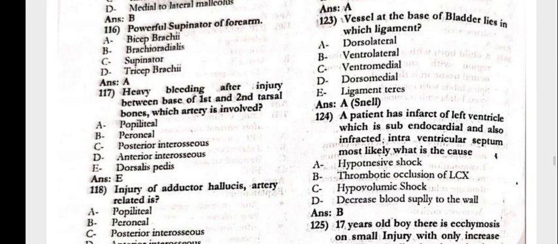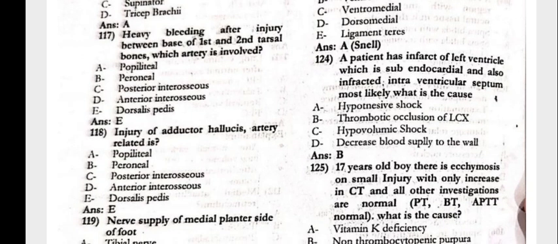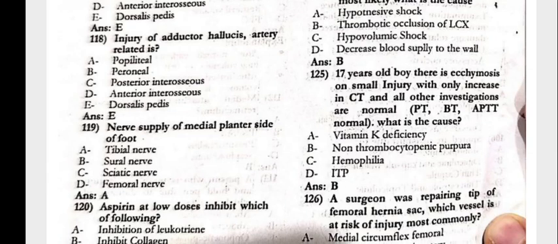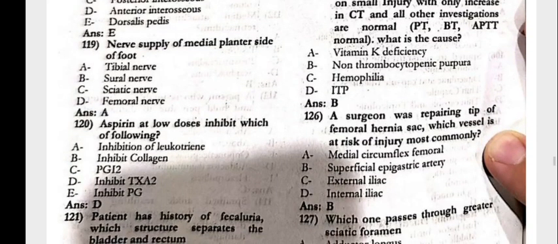The powerful supinator of the forearm is the biceps brachii. Heavy bleeding after injury between the base of the first and second tarsal bones. Which artery is involved? That is the dorsalis pedis. The injury of the adductor hallucis artery is related to the dorsalis pedis. Nerve supply of the medial plantar side of the foot would be the tibial nerve.